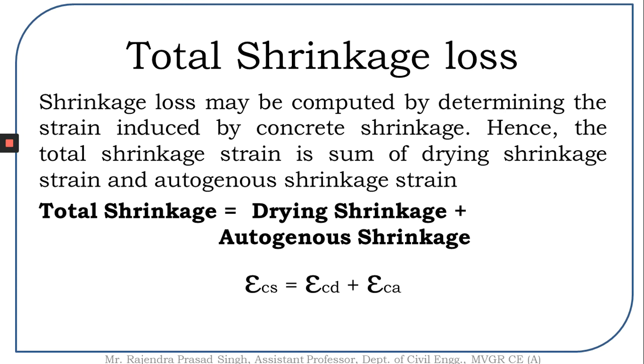Hence, the total shrinkage is a sum of drying shrinkage and autogenous shrinkage. Now, let us presume the total shrinkage strain to be equal to epsilon Cs. This epsilon Cs, the total shrinkage strain, is equal to epsilon Cd, which is drying shrinkage strain, and epsilon Ca, which is autogenous shrinkage strain.